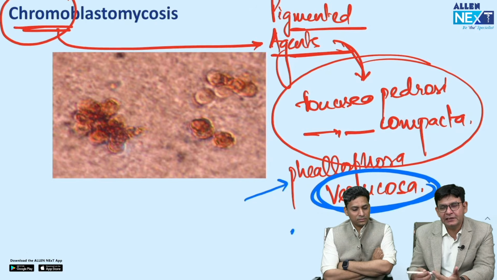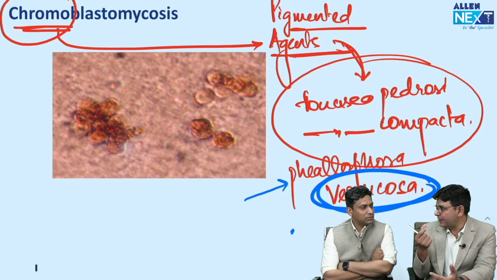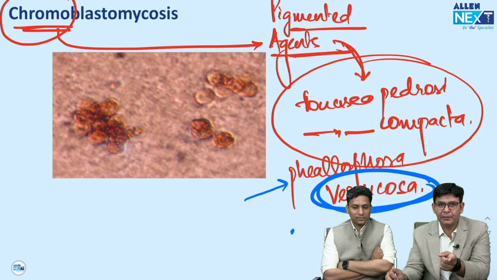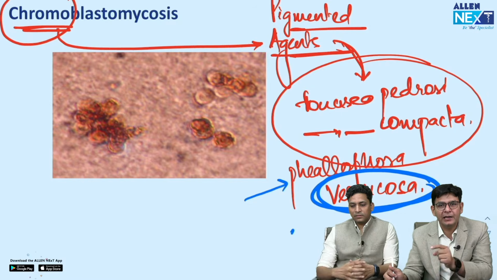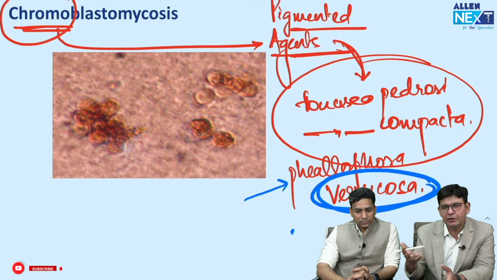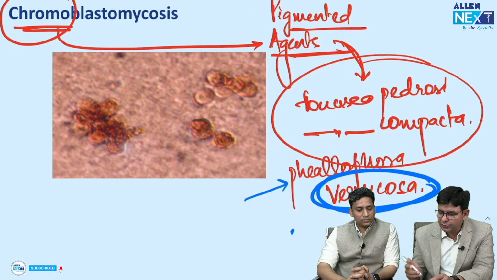Basically, the lesion in the case of mucormycosis is black, a blackish scar and all. But the fungus that is black is this one. So this can repeat again. Phialophora and Cladosporium are termed as black fungus, and the black lesion, blackish scar, is seen in a lot of other diseases, and one of them is mucor. So that is important to remember.